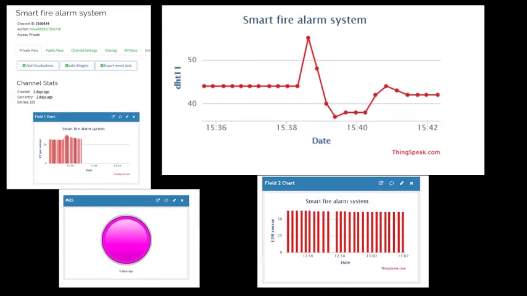This is ThingSpeak. You can see this is the gas detector graph. When gas is detected it will go up. And this is the heat sensor. When there is a fire or heat it will go up, and when there is none it will go down slowly. And this is the LDR sensor, which detects light. When gas is detected, the light will turn on.